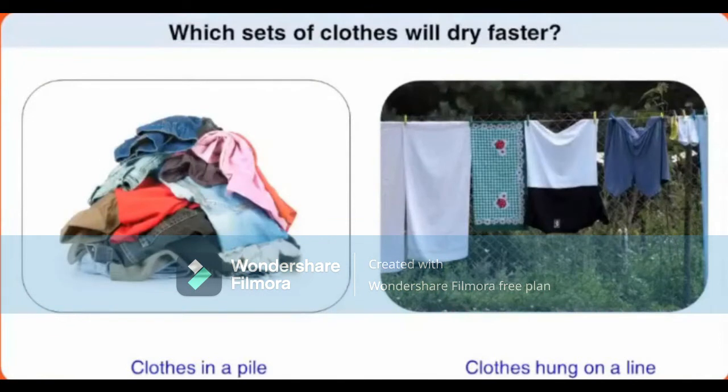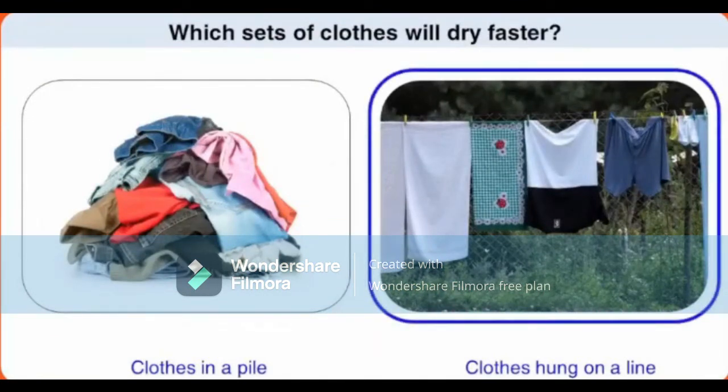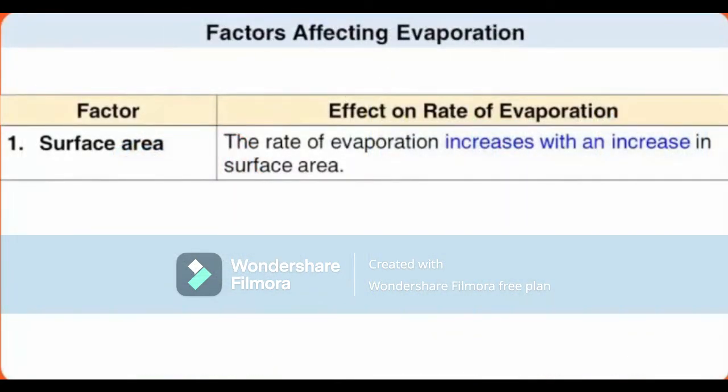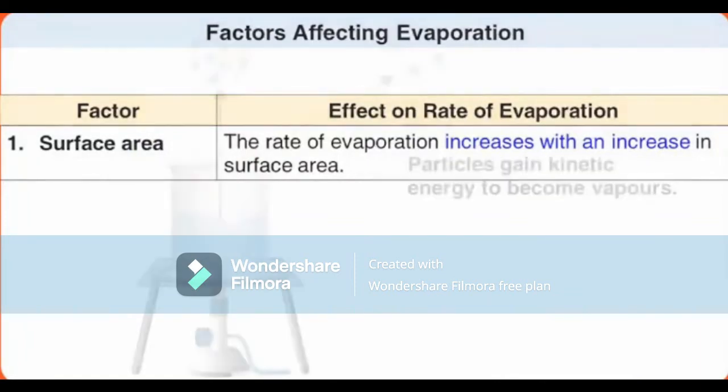Which of these sets of clothes will dry faster? When a large area of the cloth is exposed to the sun, more particles of water get heat energy, which makes them move faster and eventually escape as vapor. This causes the clothes hung on the line to dry faster. Therefore, we can say that evaporation increases with an increase in surface area.